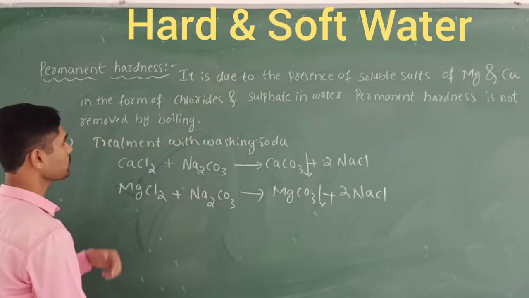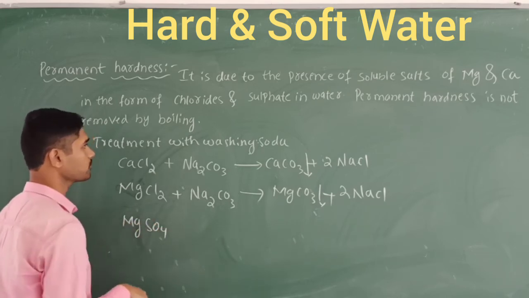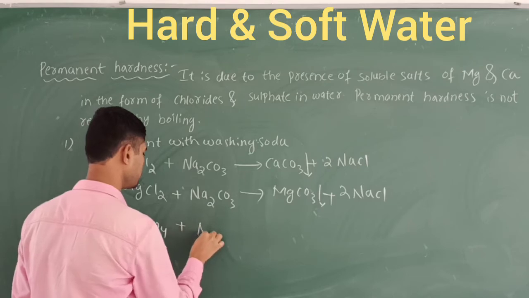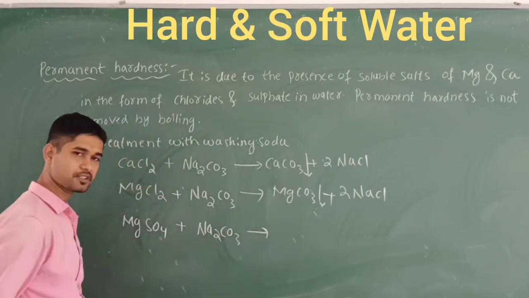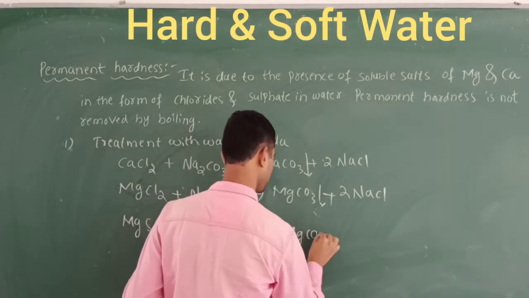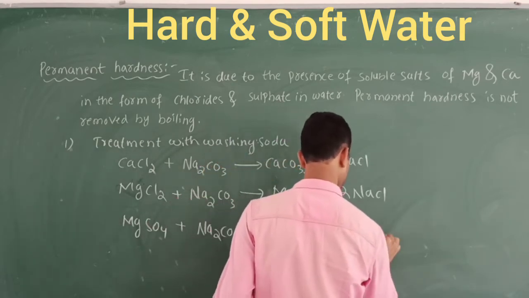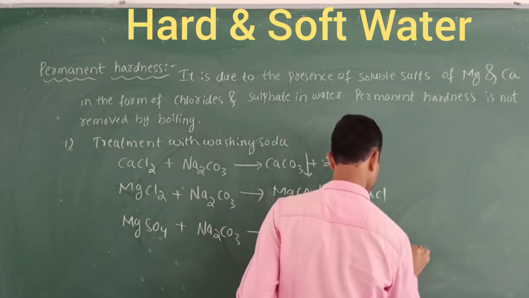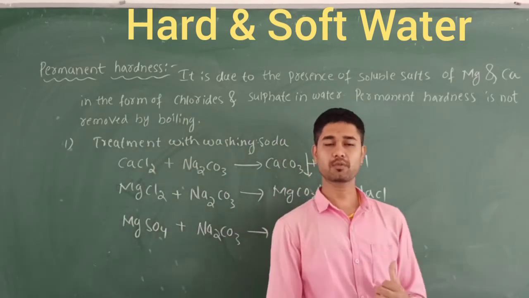Let's take a few more compounds, that is called magnesium sulfate, MgSO4, and it is going to be treated with the sodium carbonate. What happens here? Na2CO3, washing soda. So once again the magnesium carbonate, that is called precipitate, is going to form here, left out with the Na2SO4, that is called sodium sulfate. So this is the first treatment that we are going to see.